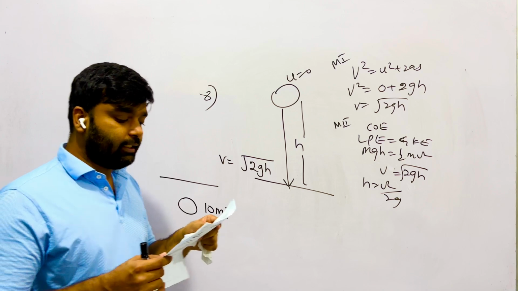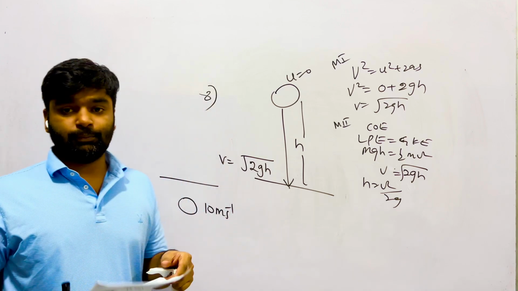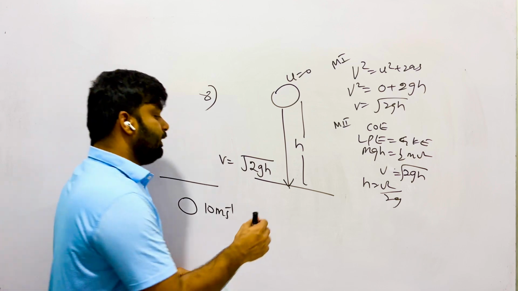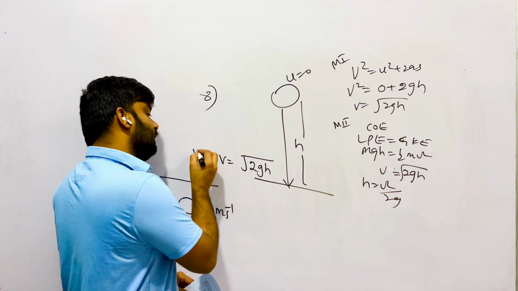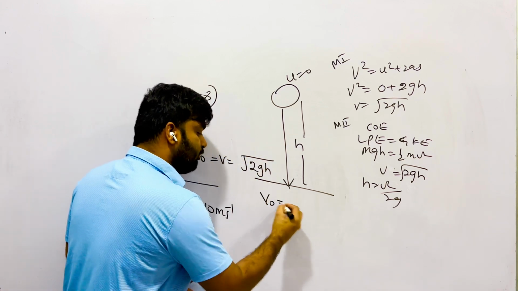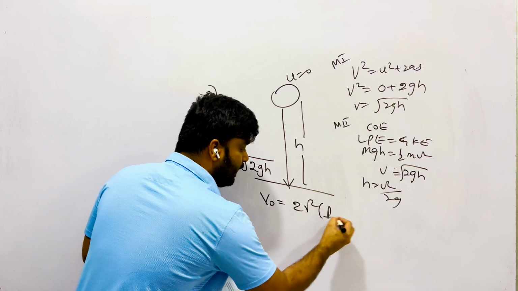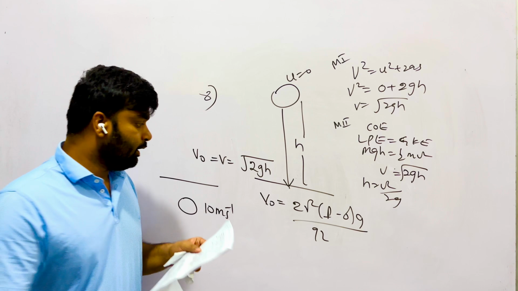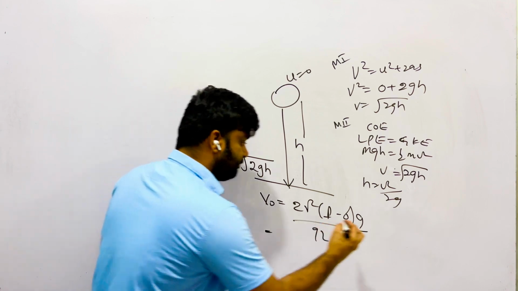Therefore, in this question, it is mentioned that the velocity does not change, meaning it already enters the liquid with the terminal velocity. Therefore, it is equal to the terminal velocity. What's the equation for the terminal velocity? 2 r squared (rho minus sigma) g over 9 eta. If the data are given, you can substitute and get the answer.